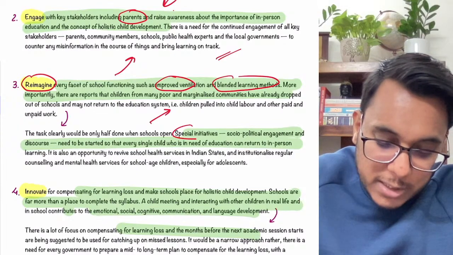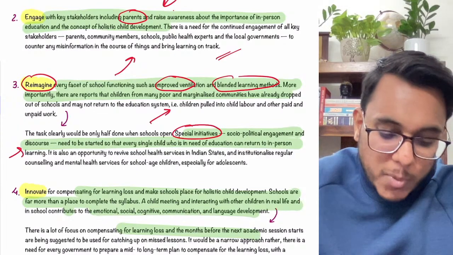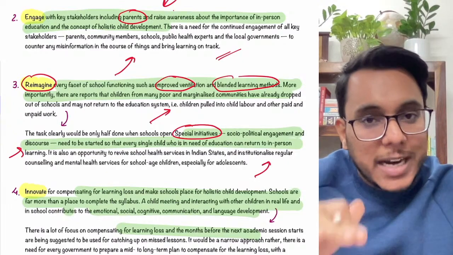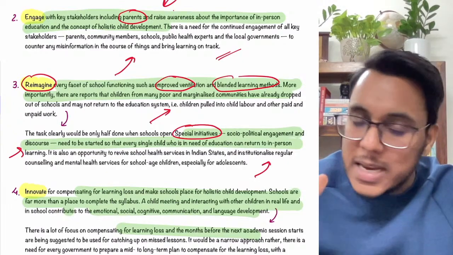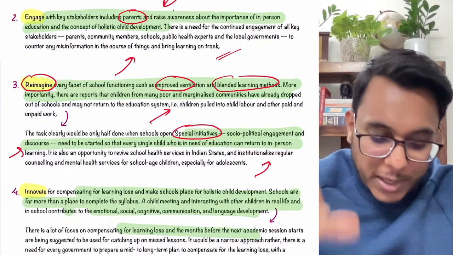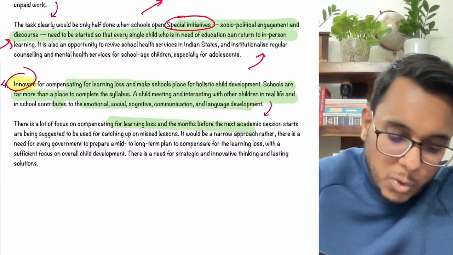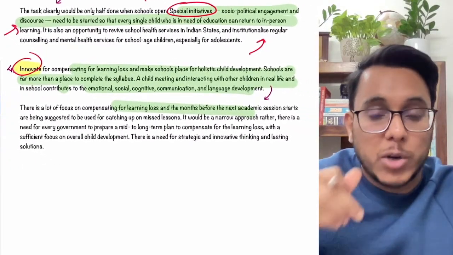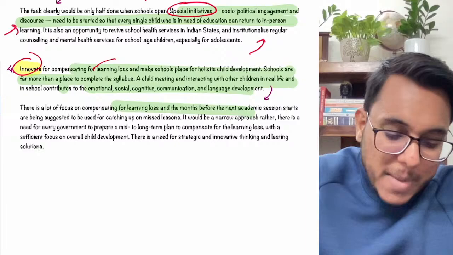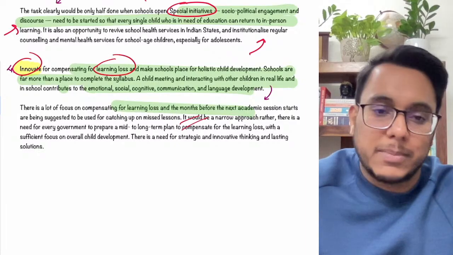We need to come out with a special initiative. Socio-political engagement is to be done. Every child who got impacted is to be provided education. So reimagination is needed. And then we need to innovate. We need to innovate the curriculum. We need to innovate the teaching methods in order to make up for the learning loss. This is something that has been there.